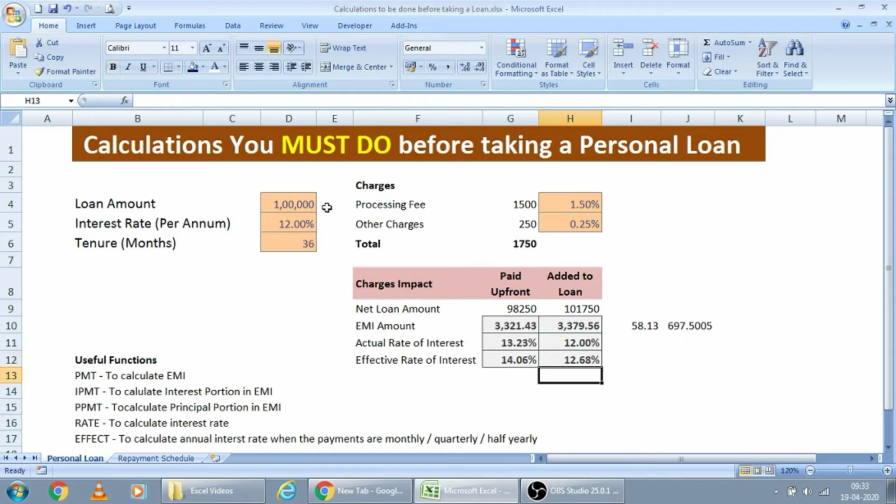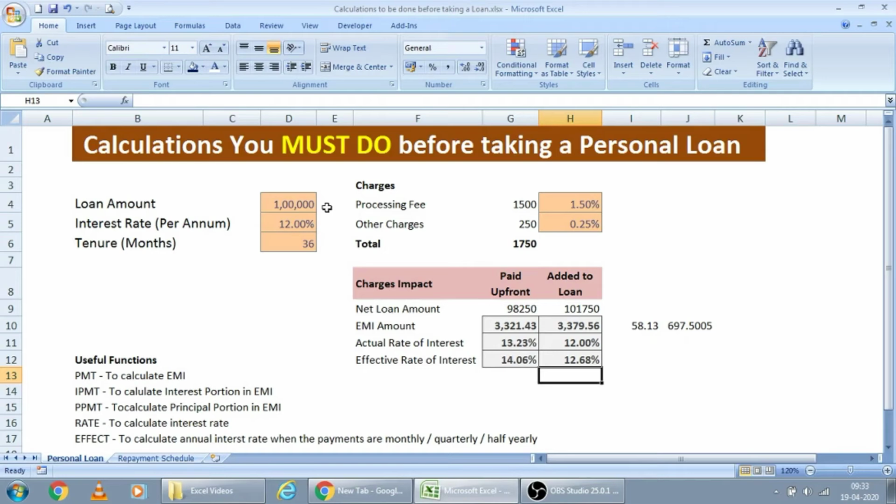This is the reason when you ask the bankers, I will pay quarterly once or yearly once, they will increase the rate, right? If you are paying yearly once, they will charge you this 12.68% instead of 12%. Here in this case, they will charge you 14% instead of 13%.